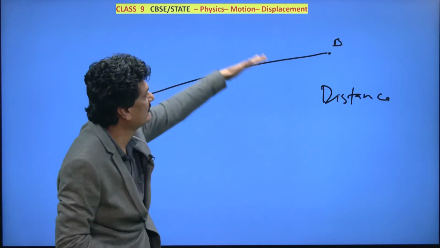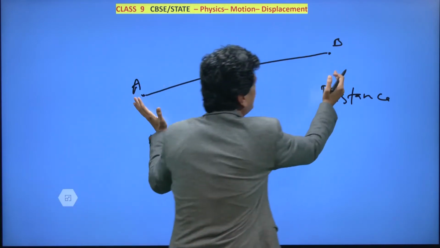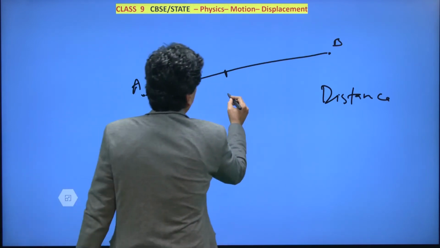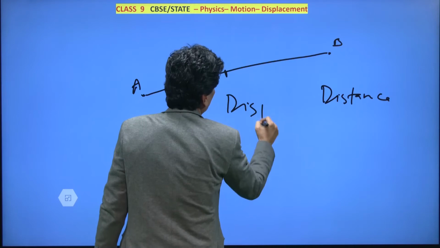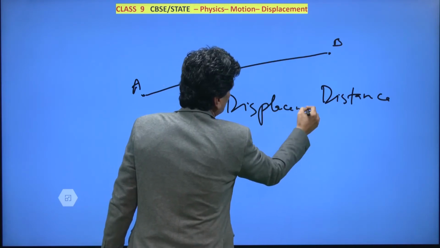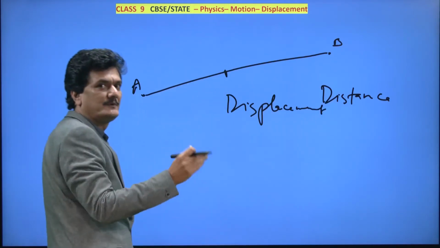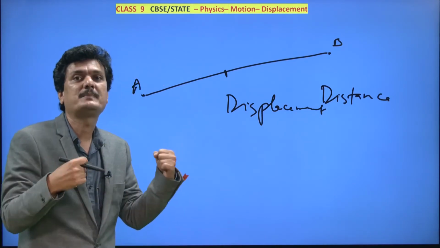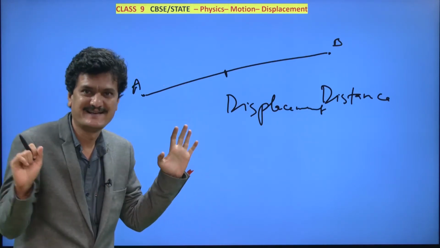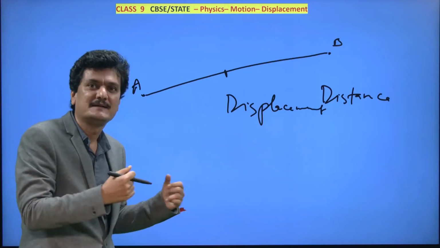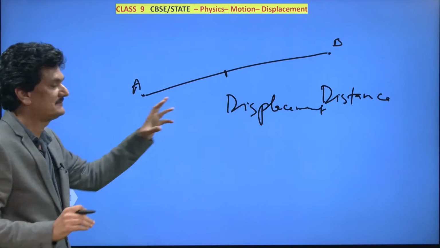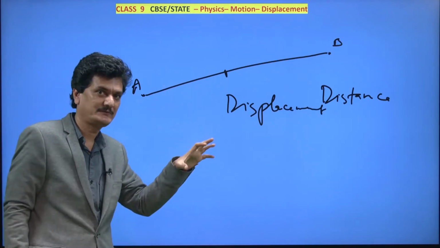Here we have removed the path, and these two positions are there, and what signifies that? Displacement. So that is the difference between distance and displacement in a nutshell. Distance means how much petrol you have used, and even if you have come back, the petrol bill will keep on increasing. You understand it in that sense.